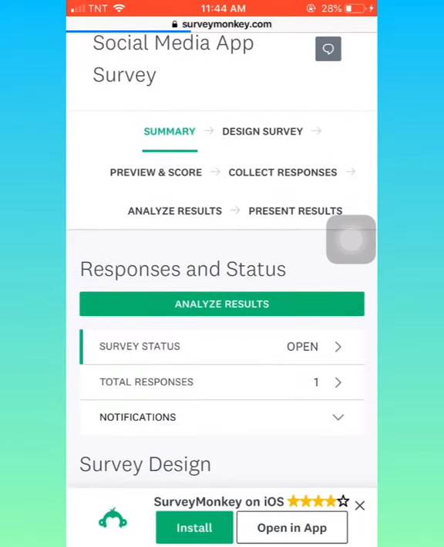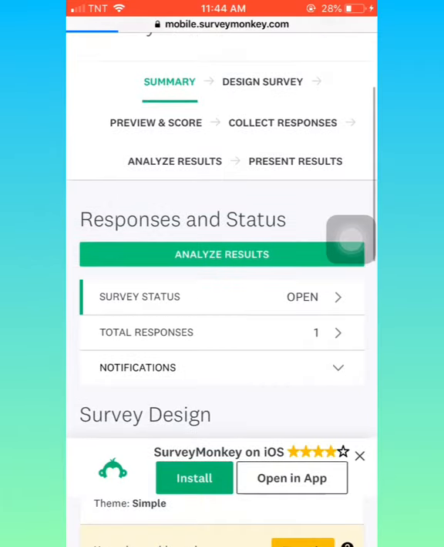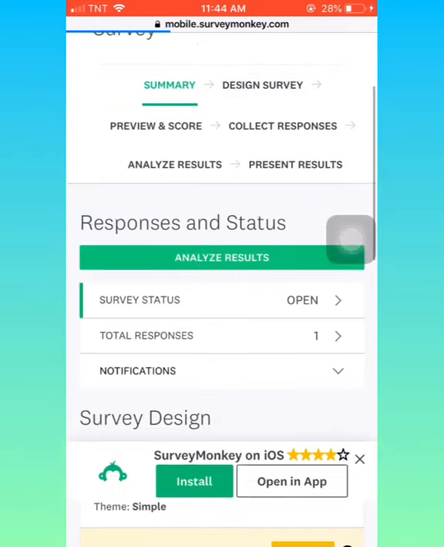And you're gonna be able to see the responses and status, and then you're gonna click that analyze result for you to see the responses of your respondents.